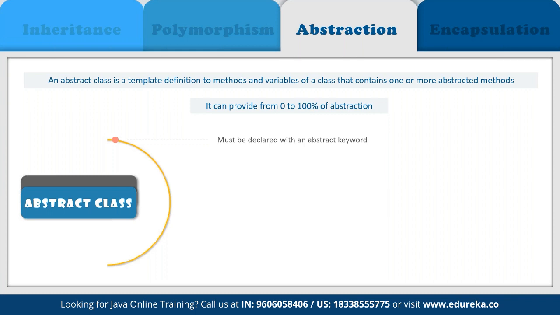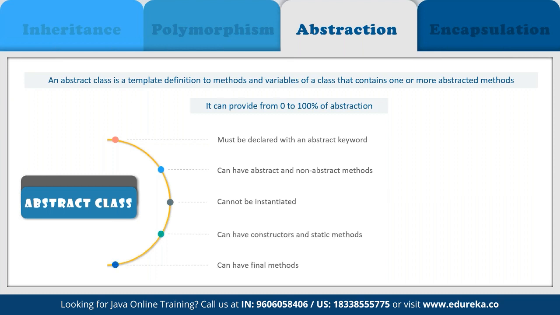So now we can define the class as abstract by adding the abstract keyword: abstract class Mobile and abstract void main. And then we have the interface. As we discussed, an abstract class can have both abstract and non-abstract methods. It cannot be instantiated, and it can have constructors and static methods both defined.